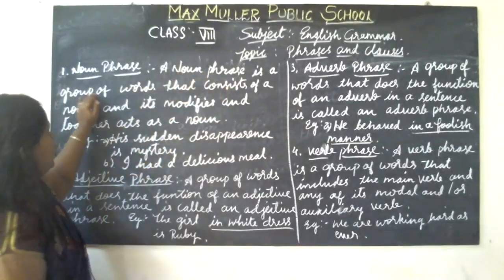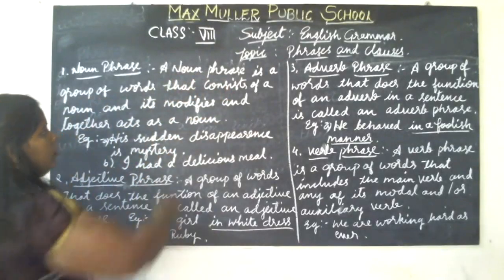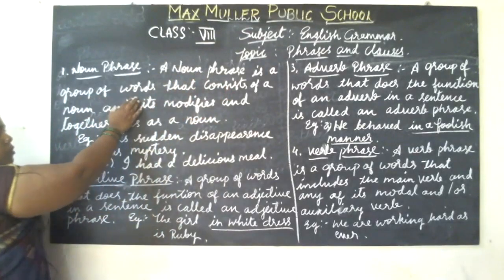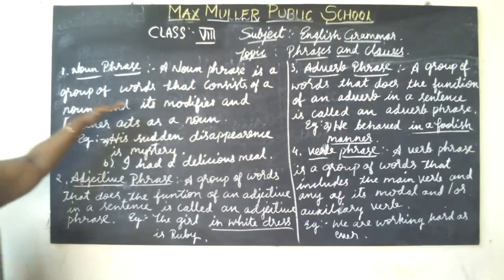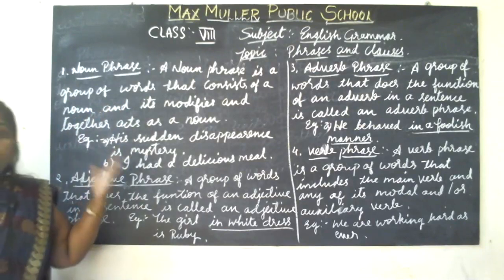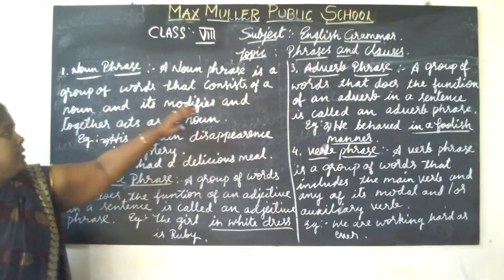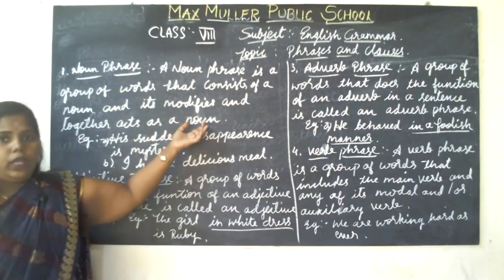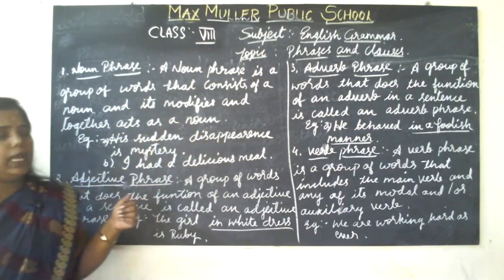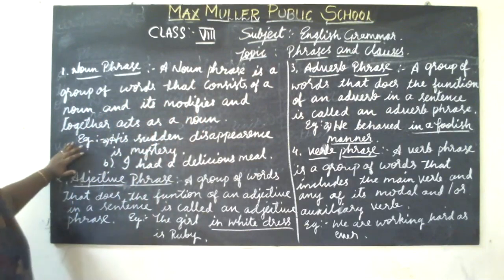A noun phrase is a group of words that consist of a noun and its modifiers, and together acts as a noun.